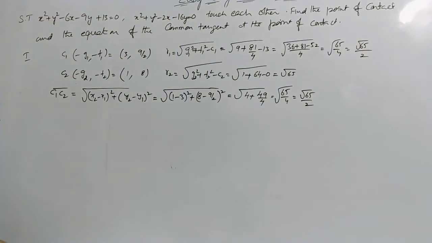That's the required thing to show whether they are touching internally or externally.